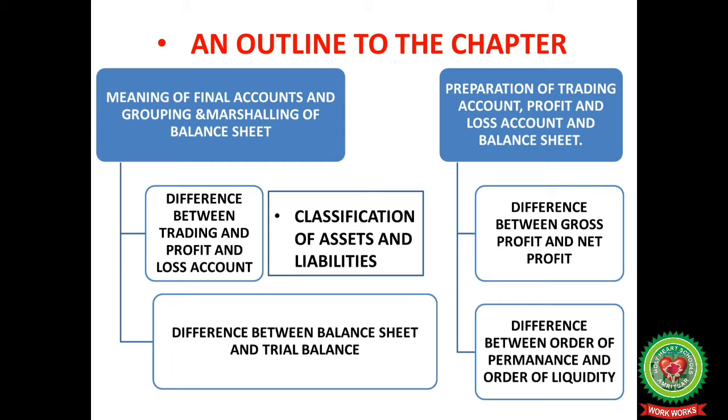In this chapter you will be able to learn about the meaning of final accounts, grouping and marshalling of the balance sheet, preparation of the trading account, profit and loss account and balance sheet, the difference between trading and profit and loss account, classification of assets and liabilities, the difference between gross profit and net profit, the difference between balance sheet and trial balance, and the difference between order of permanence and order of liquidity.